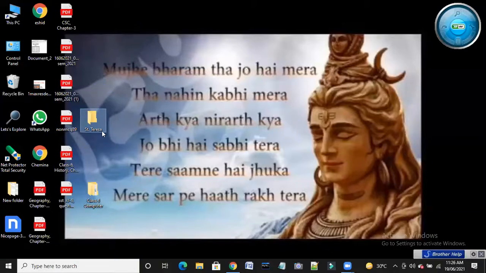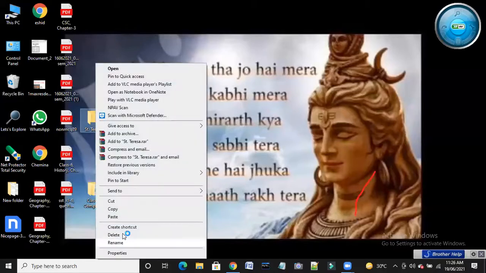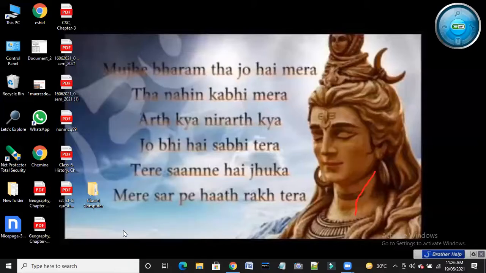Okay, so inside that, if I want to delete, then click on this. Click on this, then you will find delete here, then you do delete. Okay, now it is deleted. Now renaming the file and folder I have showed you.